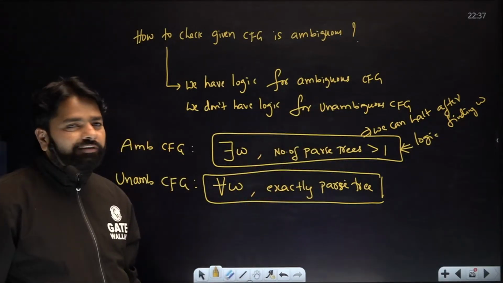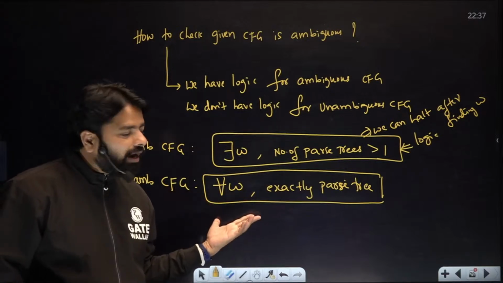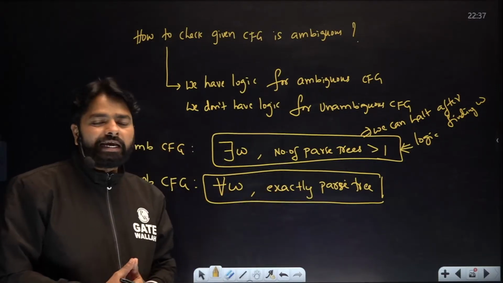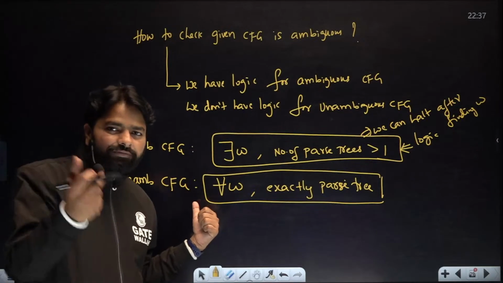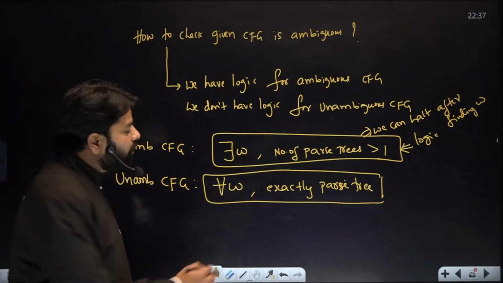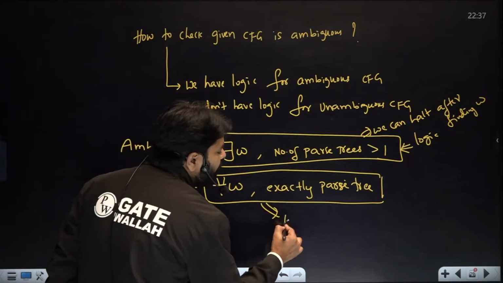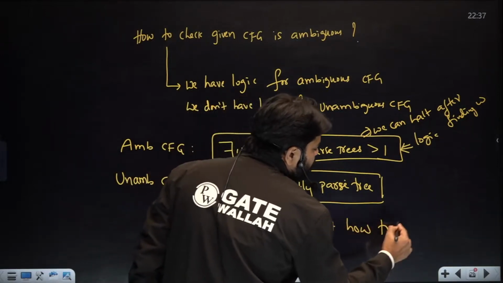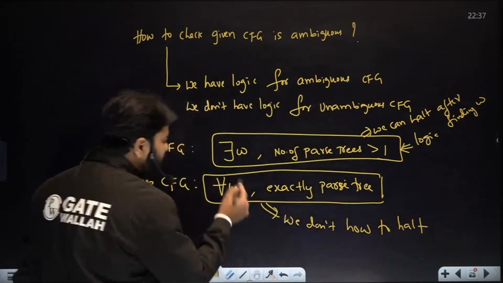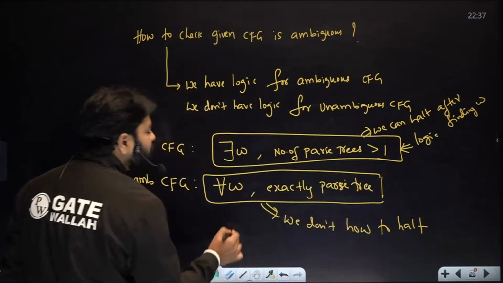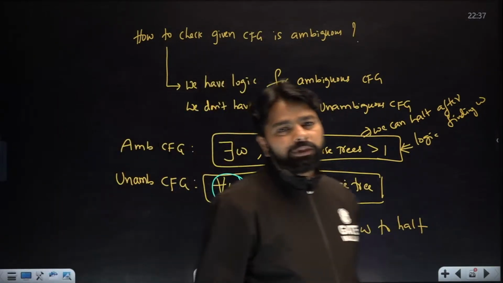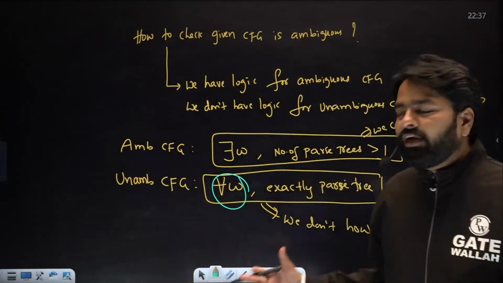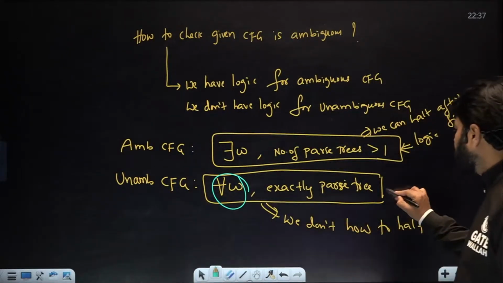But if the grammar is unambiguous, when will you halt? Every string you have to prove has exactly one parse tree. If this grammar is generating infinite strings, when will you stop? We don't know how to stop the logic, how to halt, because I need to verify every string. Every string means how many strings are there? It could be possible the grammar generates infinite strings. We don't have a logic. No logic at all.